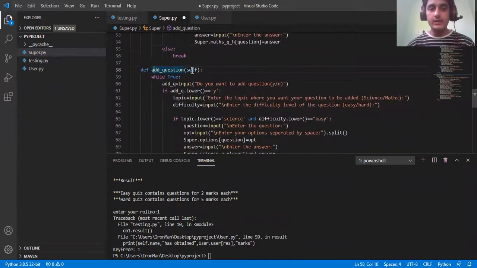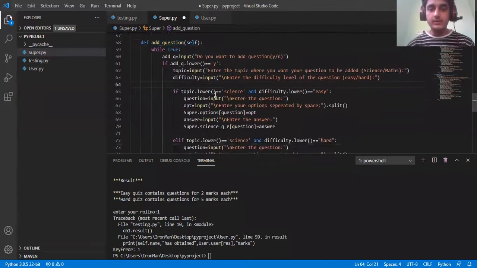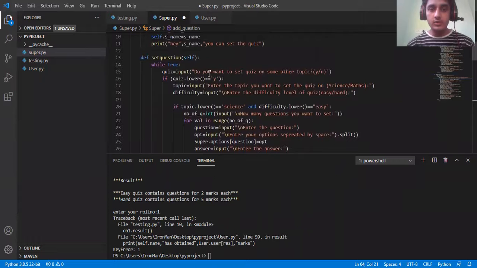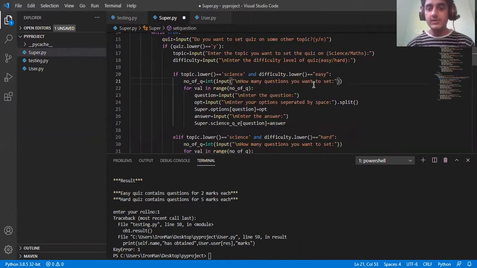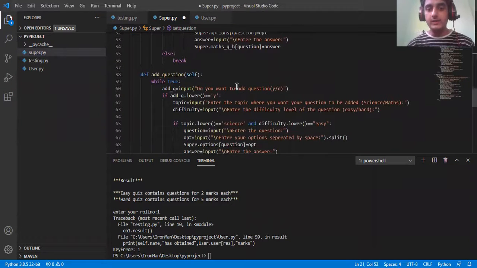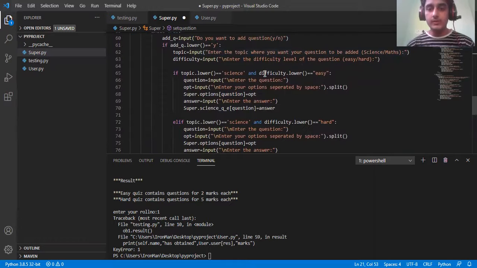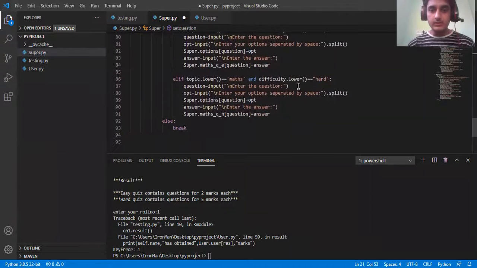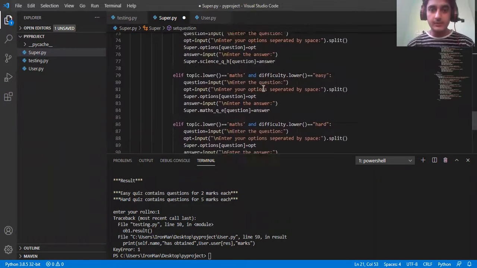After that, we have an add question method, which consists of the same things, but the difference is that when we set the questions, we were allowed to enter as many questions as we want, according to how many questions you want to set. When we add a question, we just get to add one question to any topic or any difficulty level you want. So these are similar things, in a similar format.